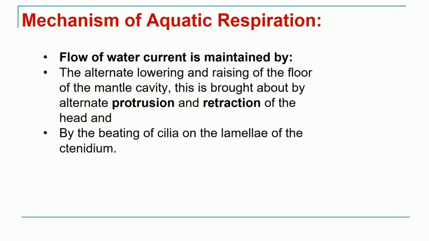Secondly, we have seen there are the cilia which are present on the epithelium. So there is ciliated epithelium we have seen in the TS of the lamella. So the cilia are continuously beating. So the beating of these cilia on the lamellae also produces a current that will result in the flow of water from the left nostril lobe towards the right nostril lobe.